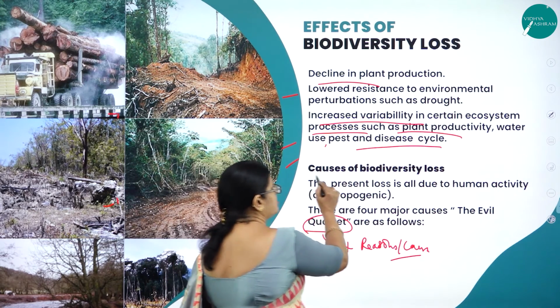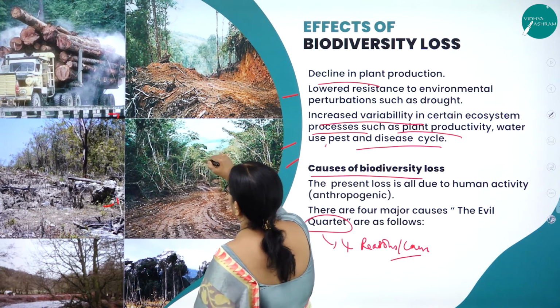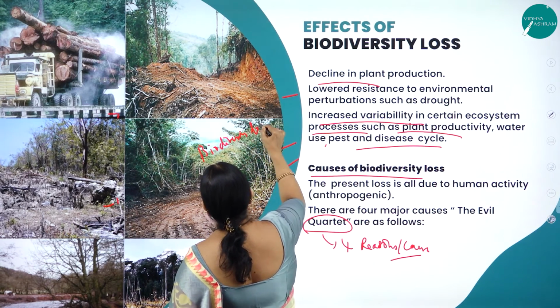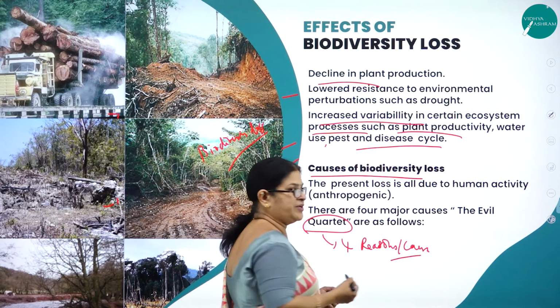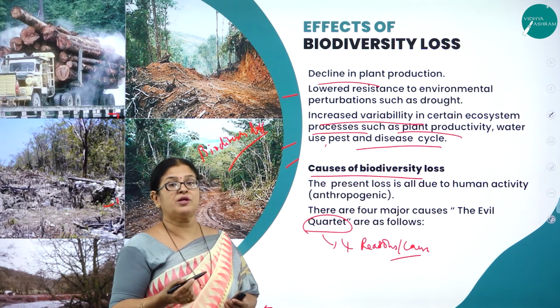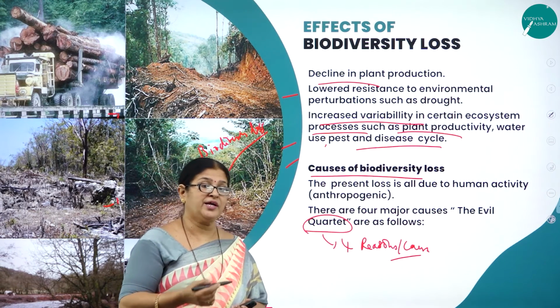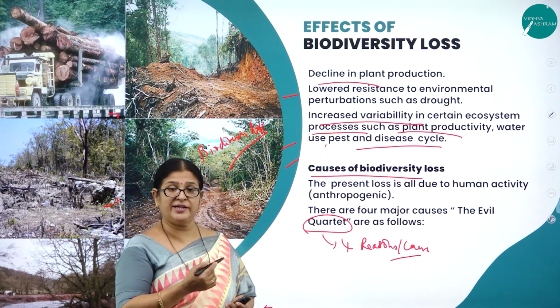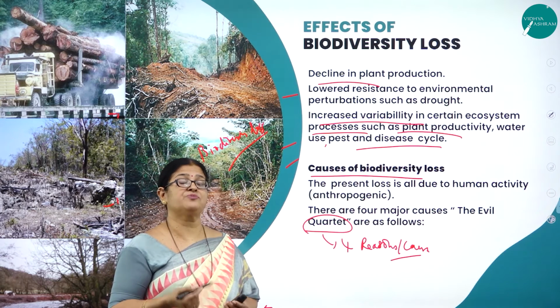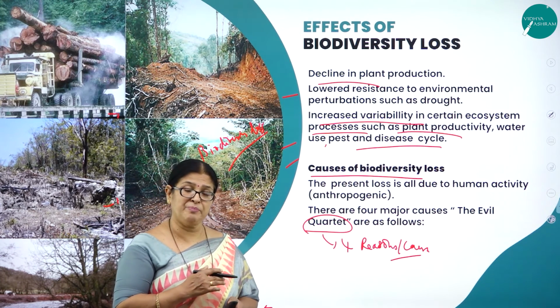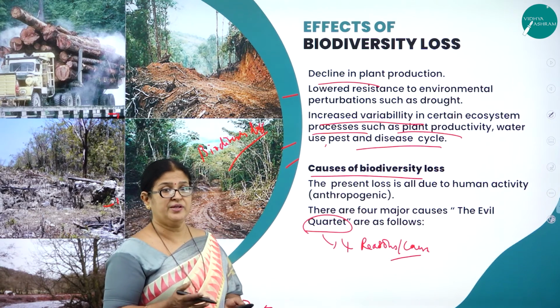So what are the causes of biodiversity loss? Here you can see the biodiversity loss. I think we have come across it even in Coorg. There are more landslides. Why is all this happening, which was not found in earlier days? Why is it happening now? Why is it very common now? And why are we not able to withstand these natural calamities? It is all because of man-made activities, which have completely destroyed the nature.